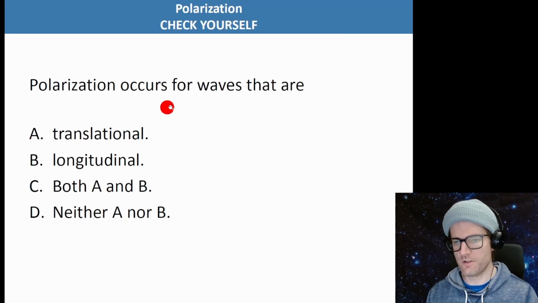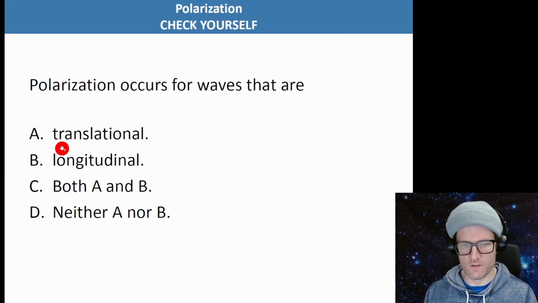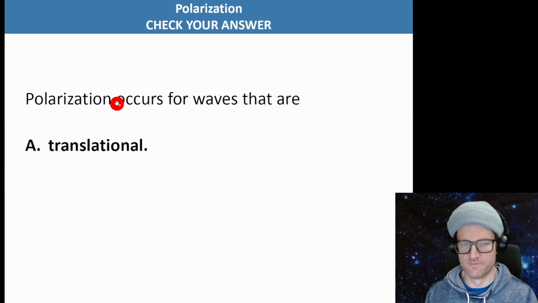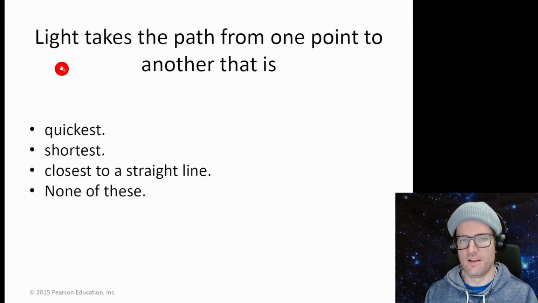Okay, polarization occurs for waves that are, well, translational. I think that's supposed to be transverse. Longitudinal, A and B. Okay, so I think it's A, but it's got to be transverse, not translational. Okay, do some more questions.